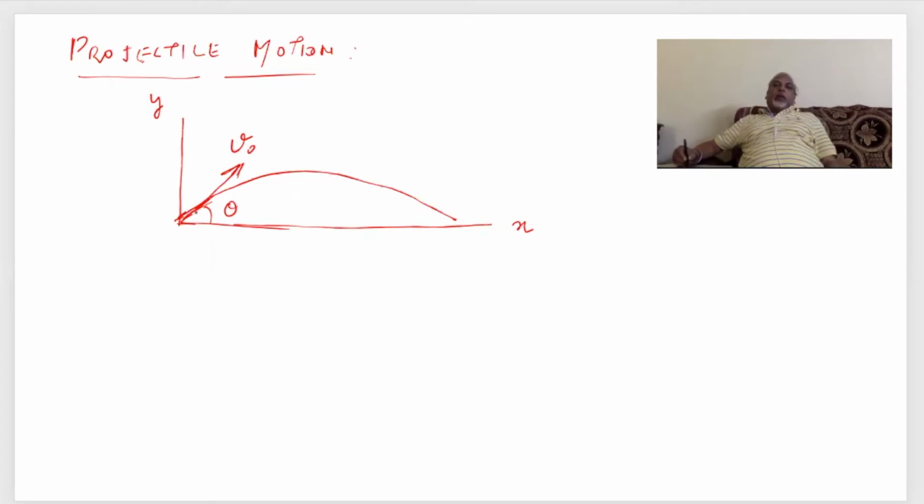Now this is the trajectory of the motion. It will go like this, achieve a maximum height. Here height will be maximum, and then height will decrease and it will drop down like this.